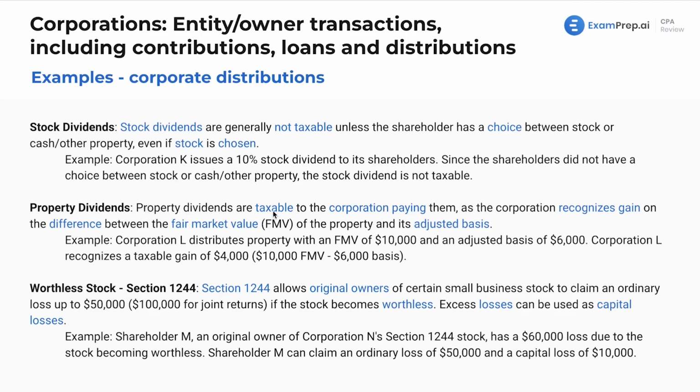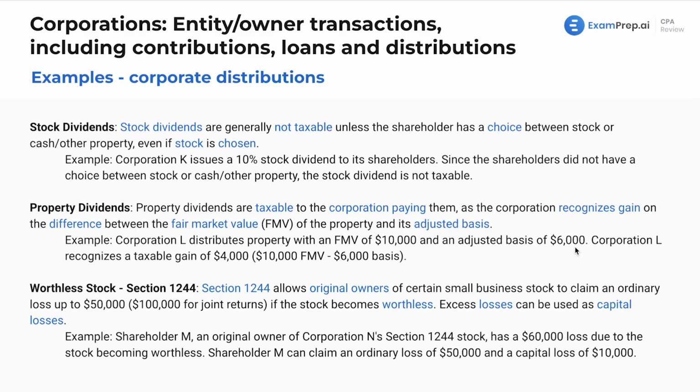Property dividends are taxable to the corporation paying them, as the corporation would recognize a gain on the difference between the fair market value and the property's adjusted basis. So, for example, here, Corporation L distributes property with a fair market value of $10,000 and an adjusted basis of $6,000. It's the same treatment as if they just sold it to someone else, because they're using this.